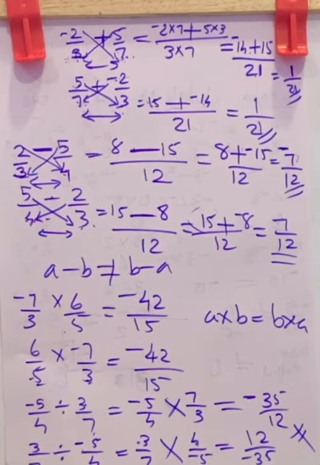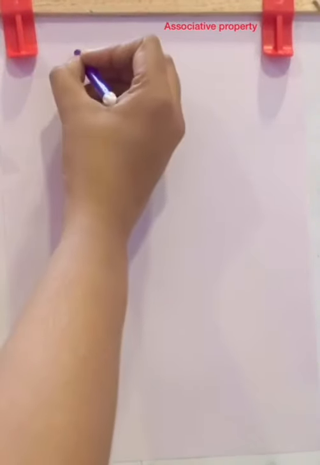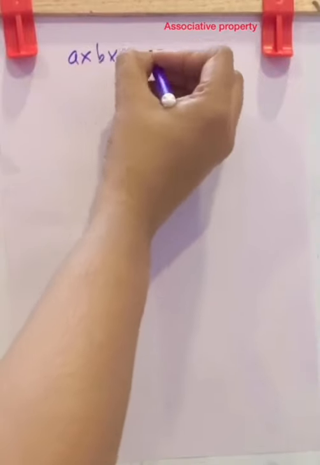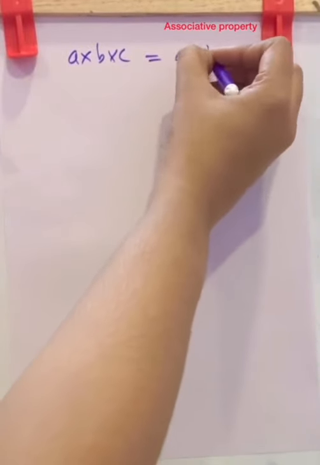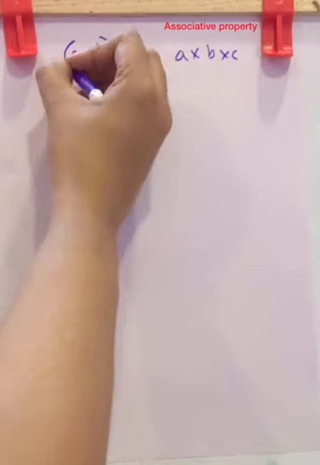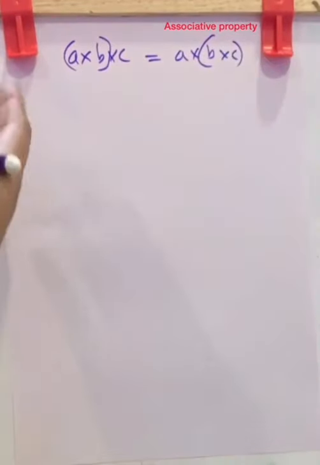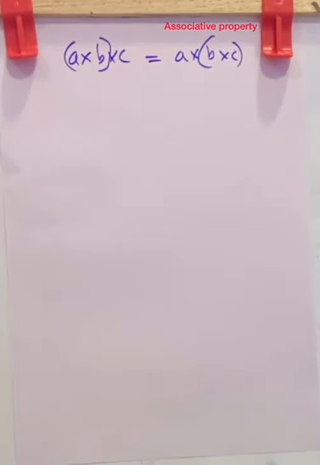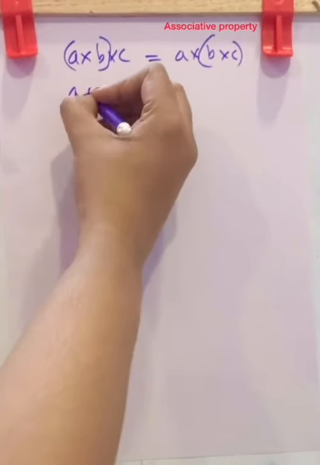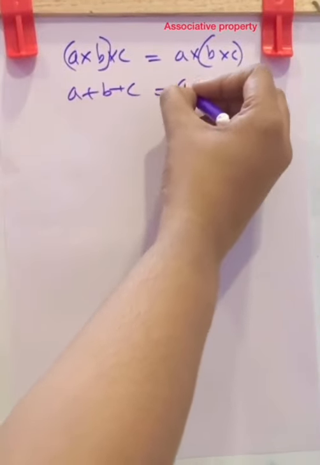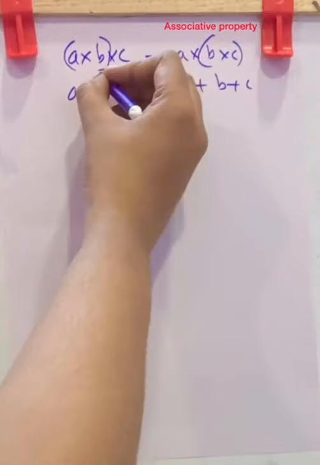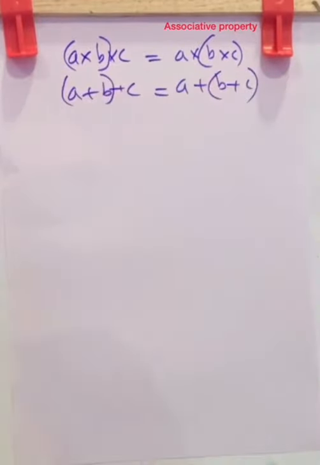Now next is associativity. Let us remind that we have already learned associativity. Associativity means pairing of numbers. That is, (a into b) into c is equal to a into (b into c), but here we will pair first. This is associativity of multiplication. If it is addition, (a plus b) plus c is equal to a plus (b plus c). Here also we pair it. The results should be equal.